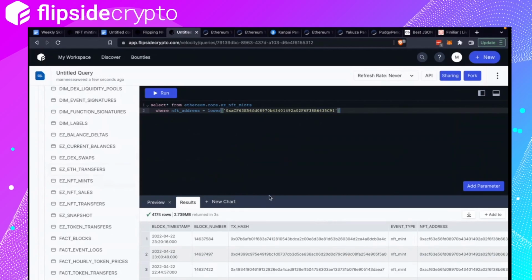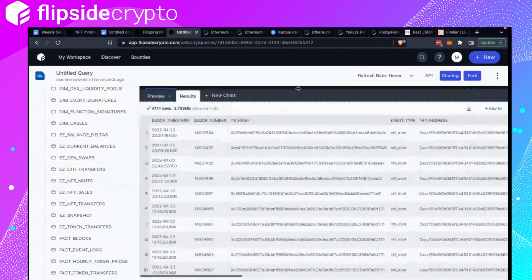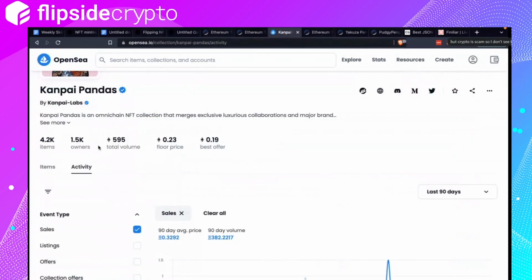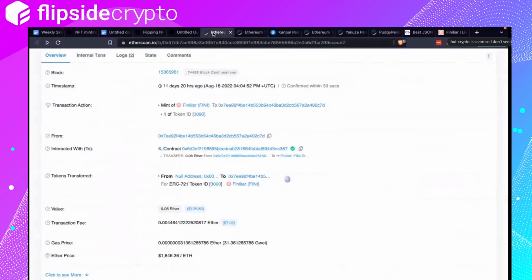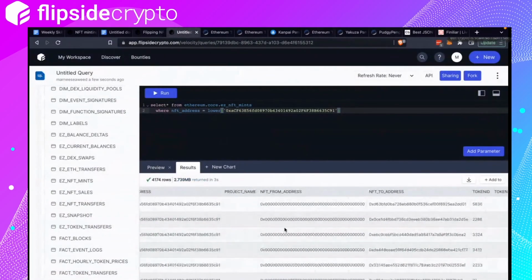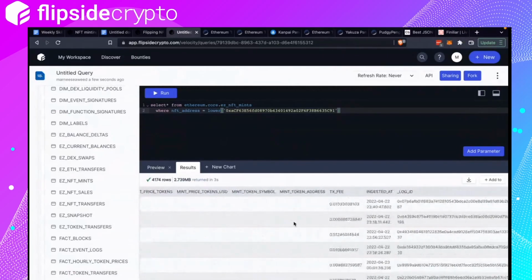All right, cool. So we have a lot of rows, which is good. 4147. Let me just double check. I'm guessing that's right. Okay, nice. So we've got a lot of transactions here to work with.